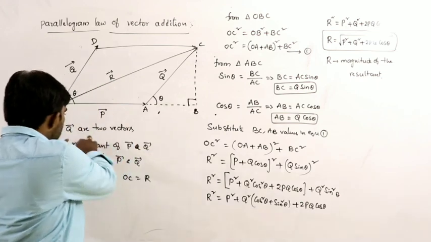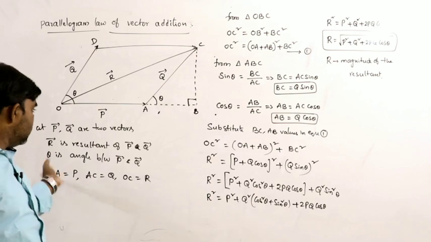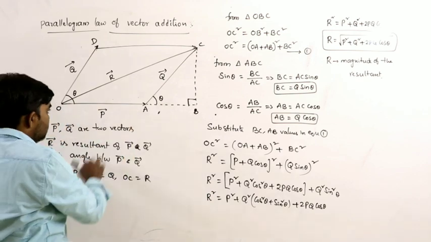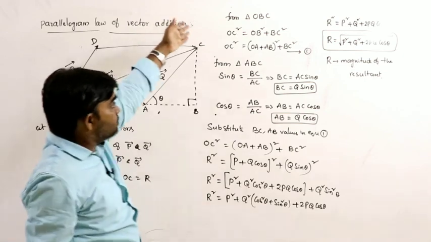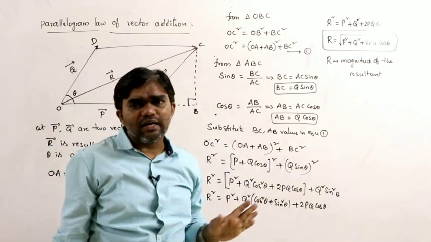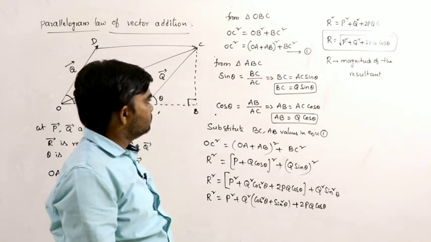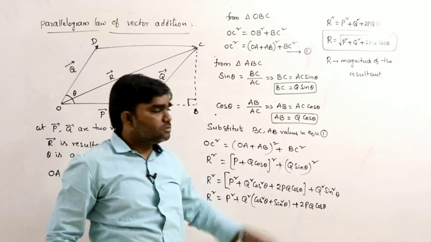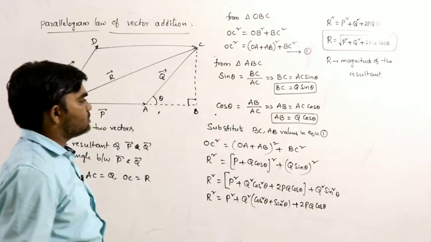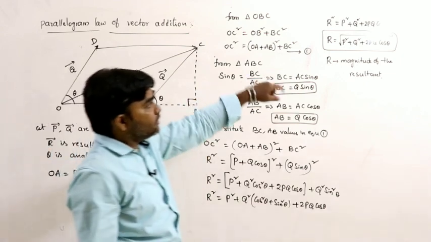These are the initial conditions. P, Q are the two vectors, R is the resultant, and OA is considered as P, AC is considered as Q, OC is R. And if you know the Pythagoras theorem and sin theta, cos theta values, that is enough. If you know those, the derivation is over. So this is the magnitude of the resultant.